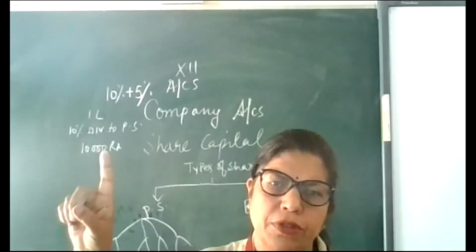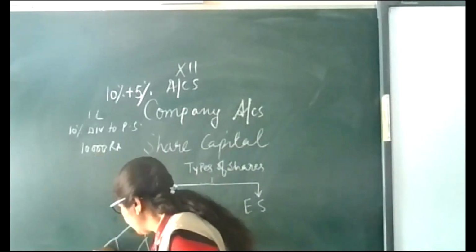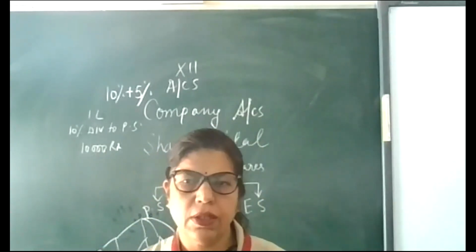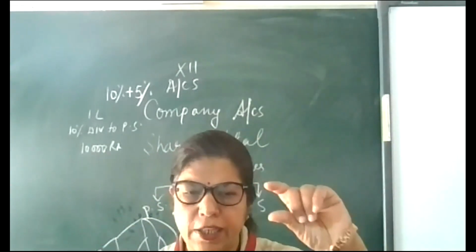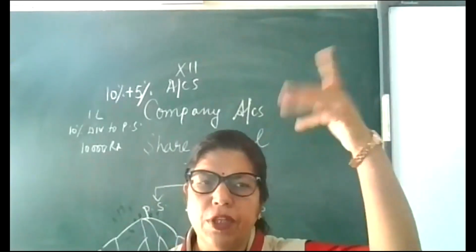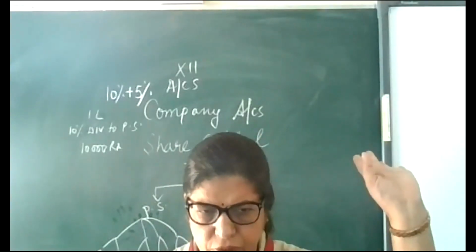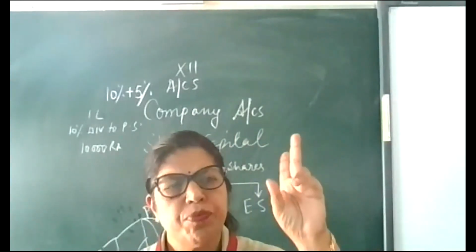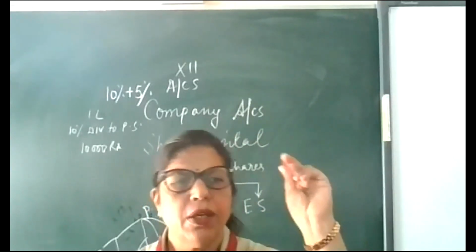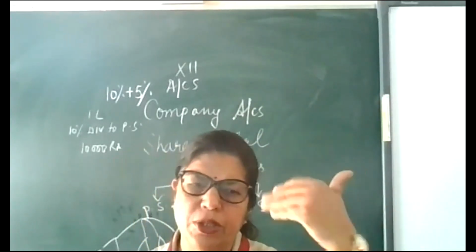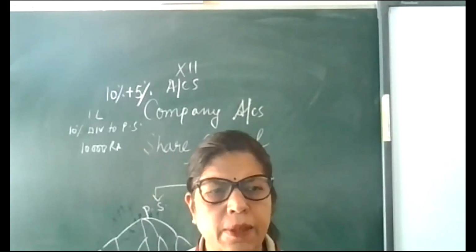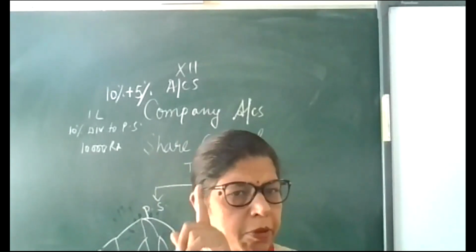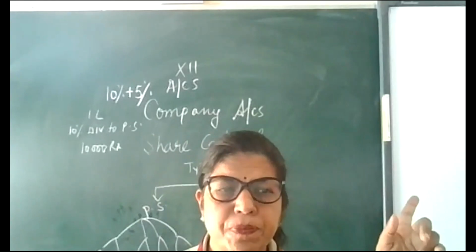Cumulative, non-cumulative. On the basis of cumulative, non-cumulative: cumulative means the amount of dividend will be accumulated and they will give it to you whenever they have profits. Non-cumulative means they don't have the right to get the profits. Then redeemable, irredeemable. Redeemable means whenever the shareholder wants the money back, the company will return it. Redeemable means ready to pay back. Irredeemable means the company will not pay.